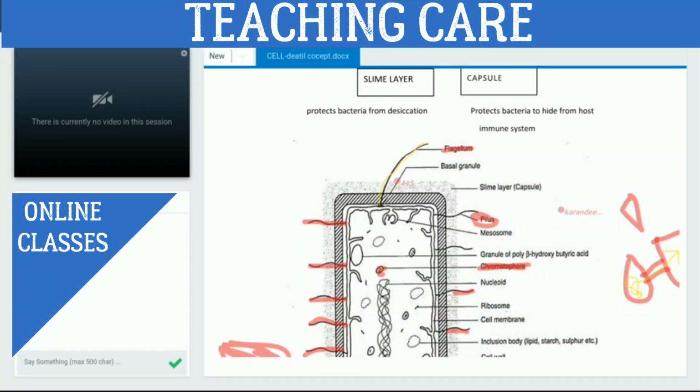It helps in locomotion. Pili and fimbriae are also outgrowth structures of the plasma membrane, but these two structures help to attach with the substratum, right? But flagellum helps in locomotion.